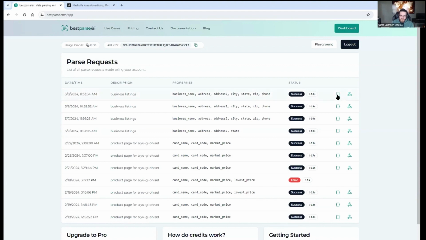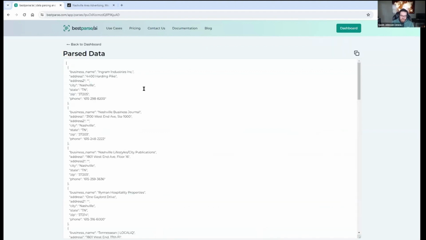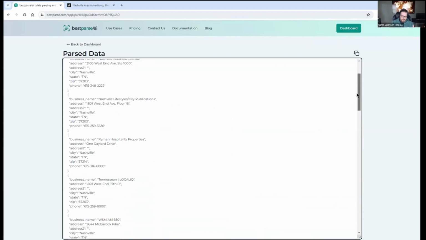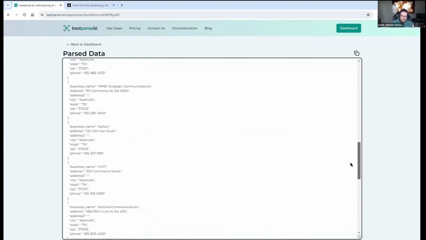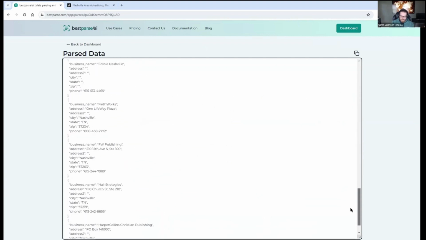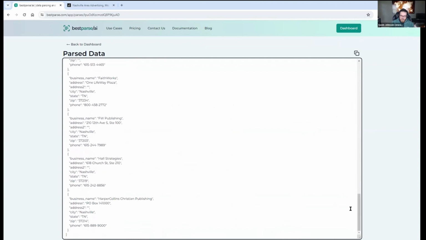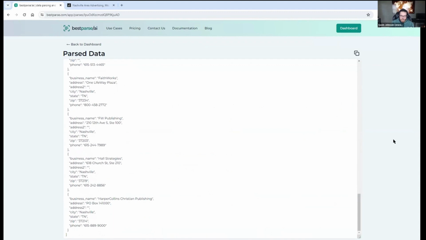And then if I click these brackets here, it'll actually show me the result that I had gotten back. So from that whole copy and pasted text, I got this clean JSON, and this is what gets sent via the webhook to the webhook that you predefine. And that's pretty much it.